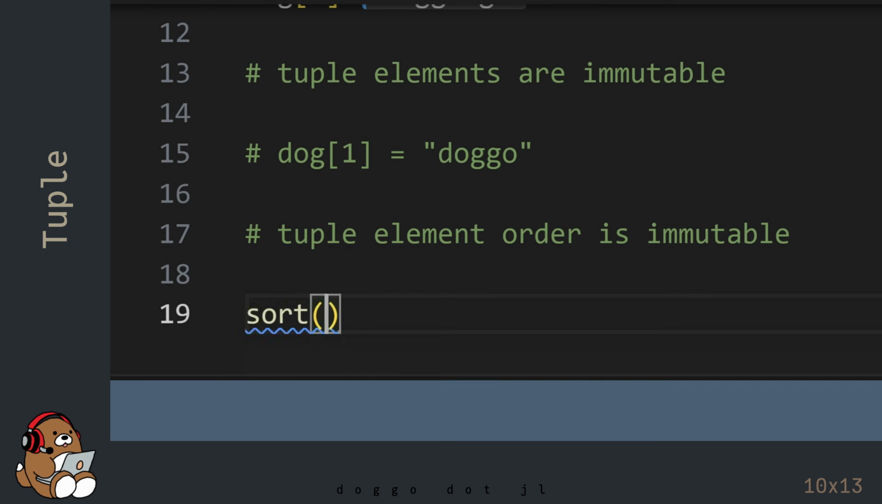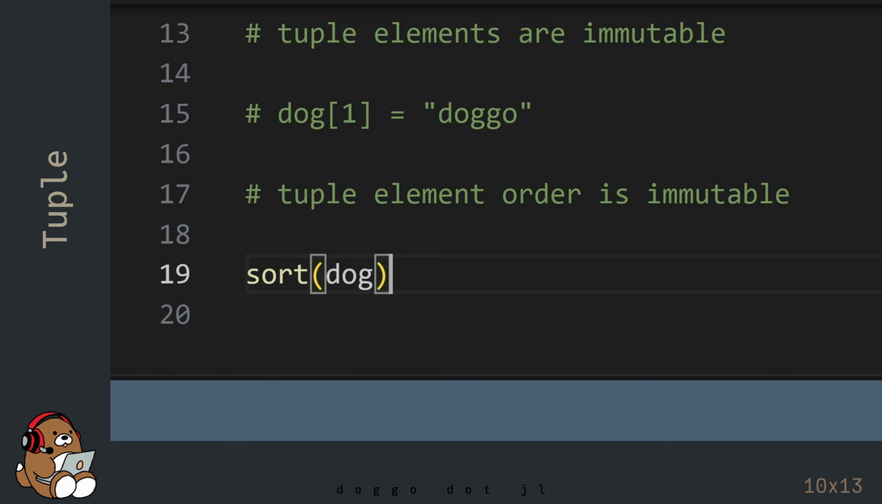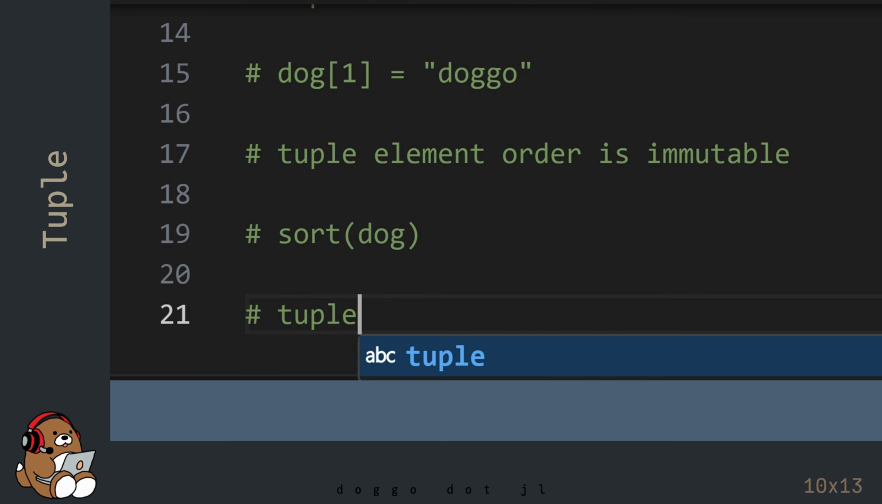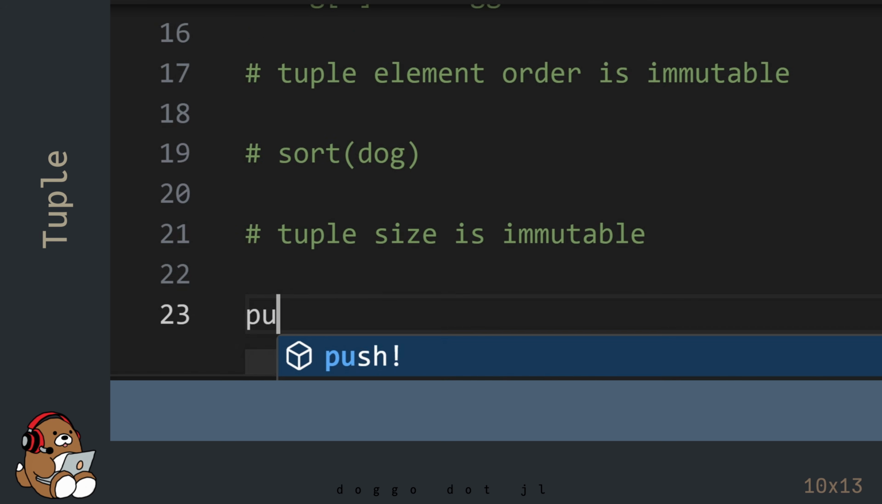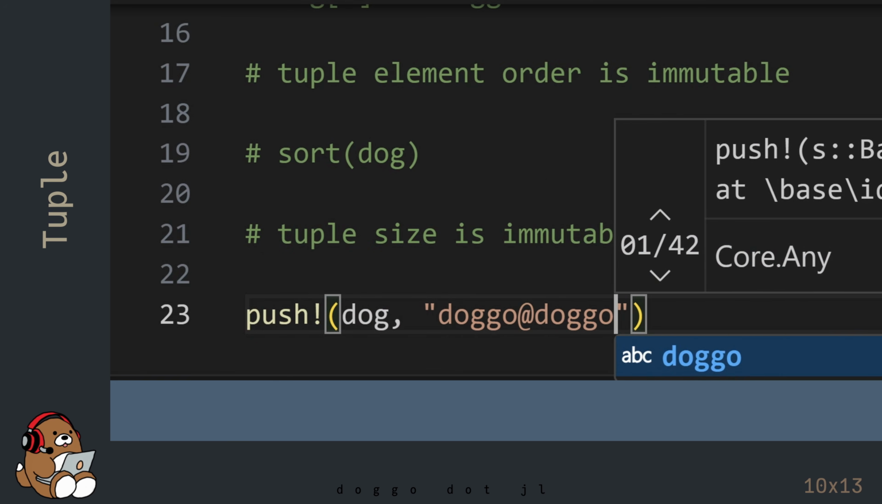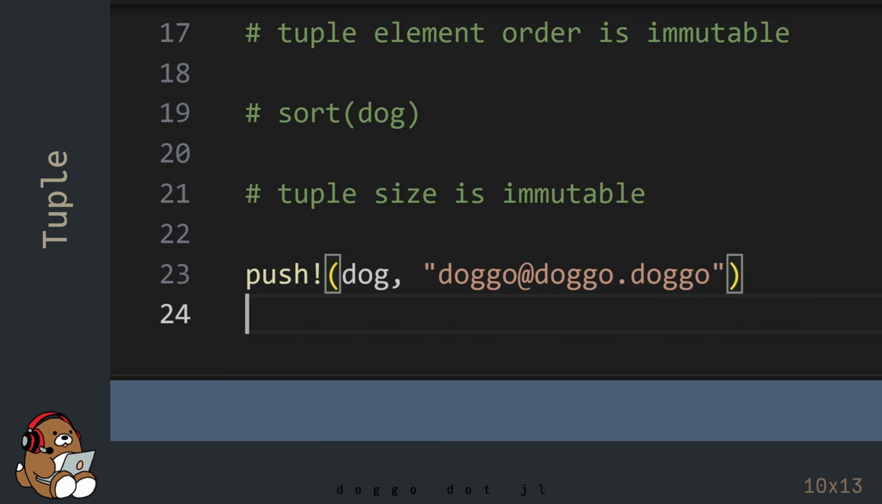In addition, the order of the tuple element is immutable. You'll get an error message if you try to sort a tuple. Also, you cannot mutate the size of a tuple. You'll get an error message if you try to mutate the size of a tuple. So compared to an array, a tuple is not very flexible.